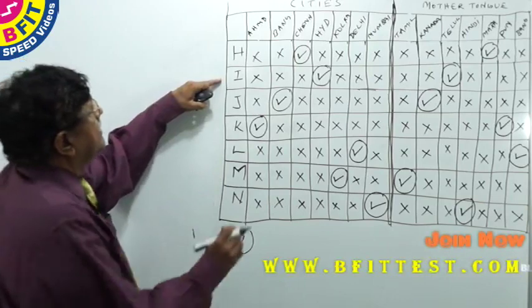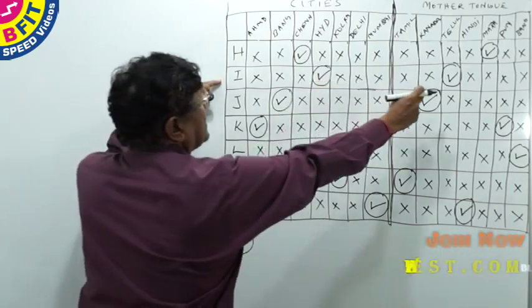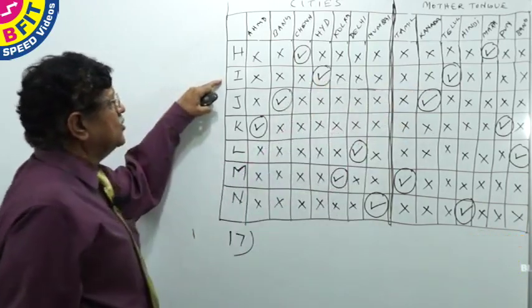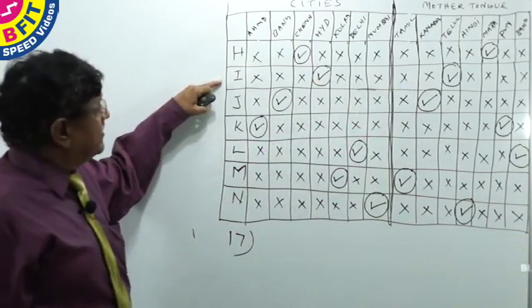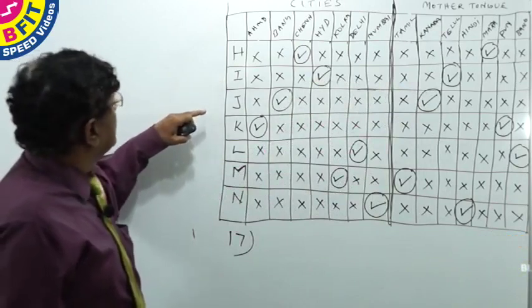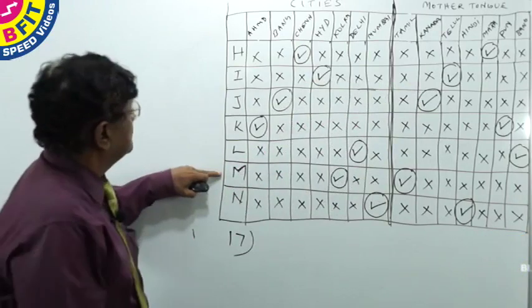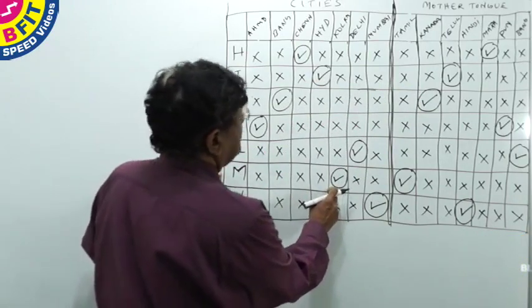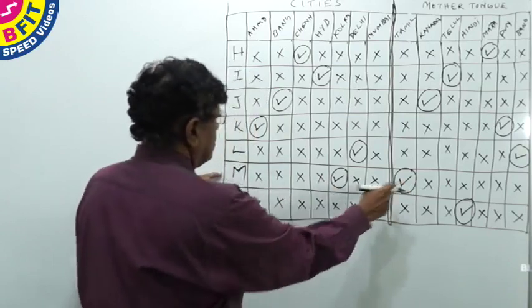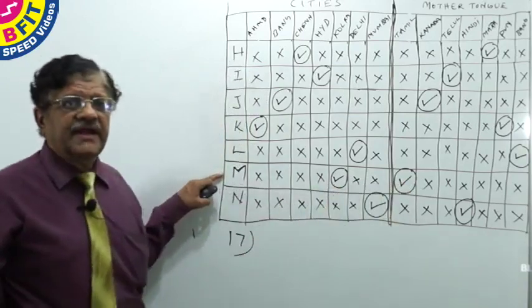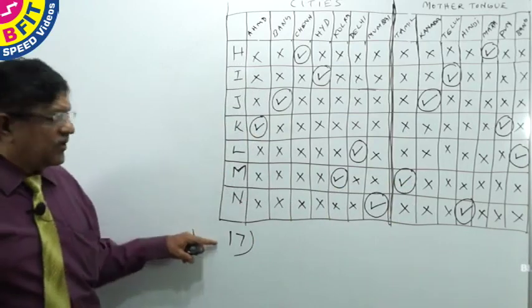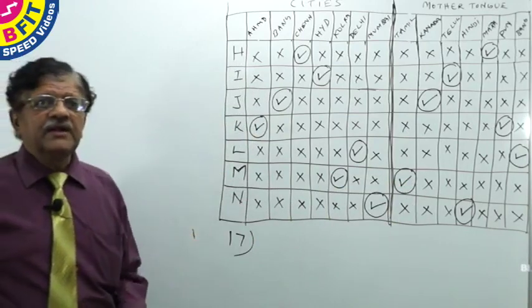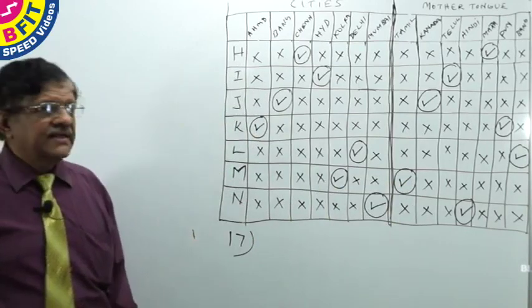I is in Hyderabad, but Marathi is not the mother tongue. The mother tongue is Telugu. Second, Tamil, M, Kolkata. M lives in Kolkata and his mother tongue is Tamil. So that combination is correct. So for question number 17, the Tamil, M, Kolkata combination is correct.